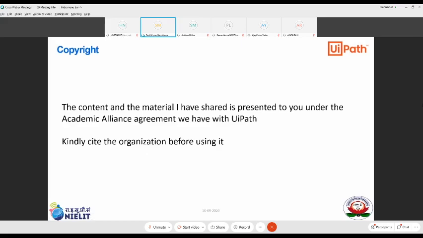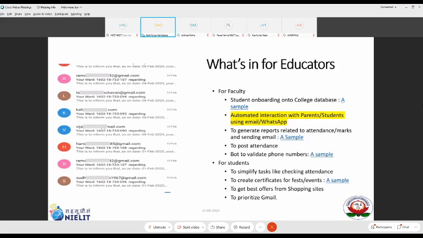All right, again, it's content taken from UiPath, so please be sure that we cite this if we are using it anywhere. So I think this is where we stopped in the previous discussion.